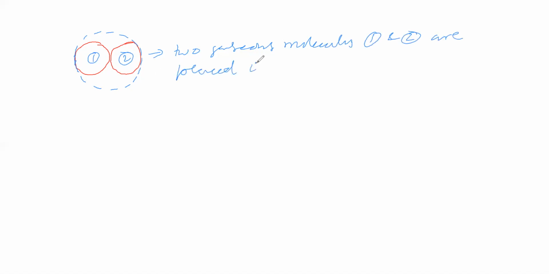Consider that these two gas molecules, number one and number two, are placed in a uniform sphere.